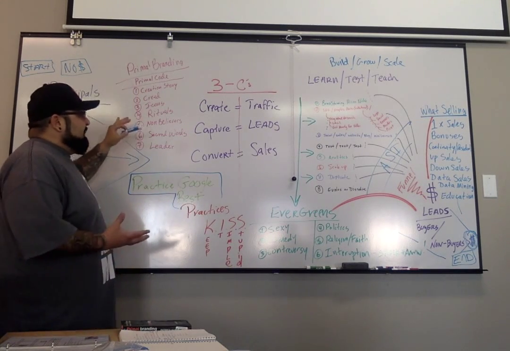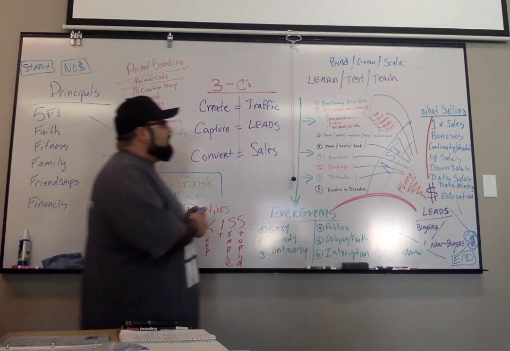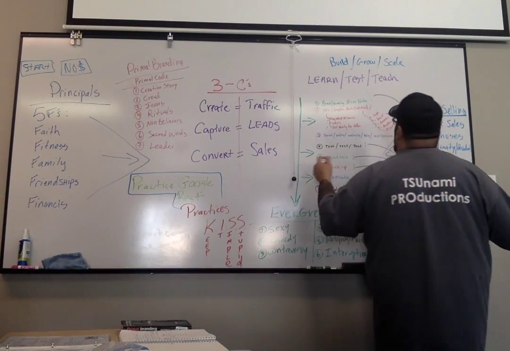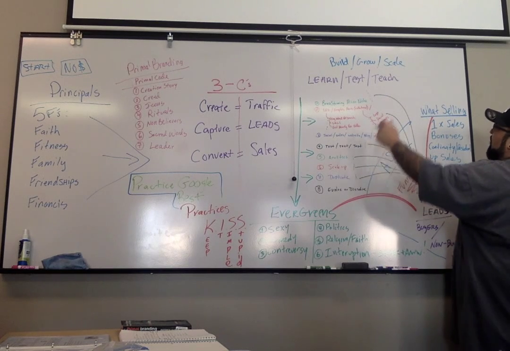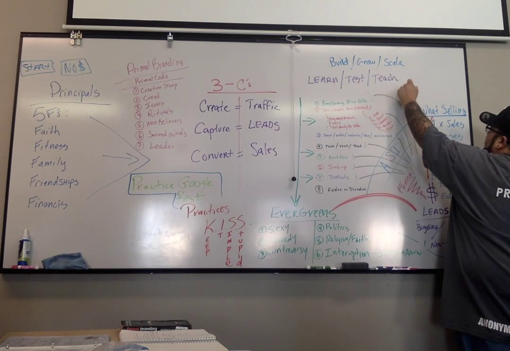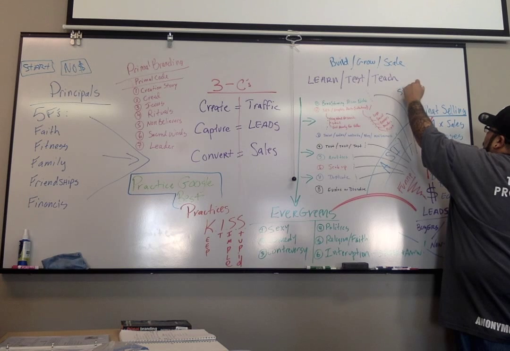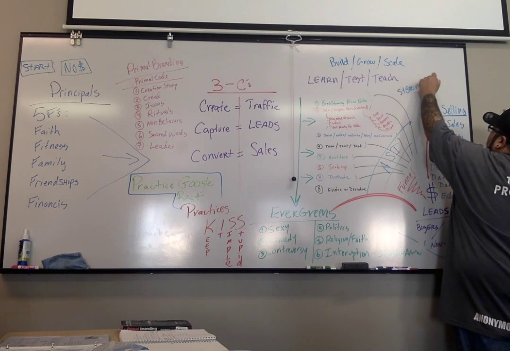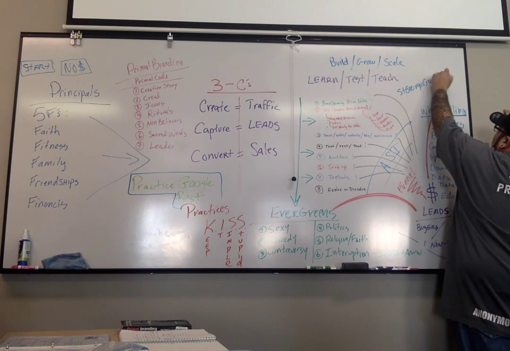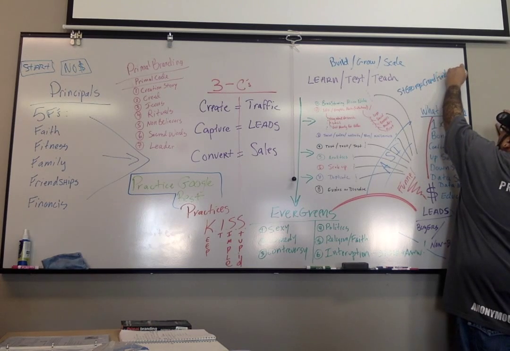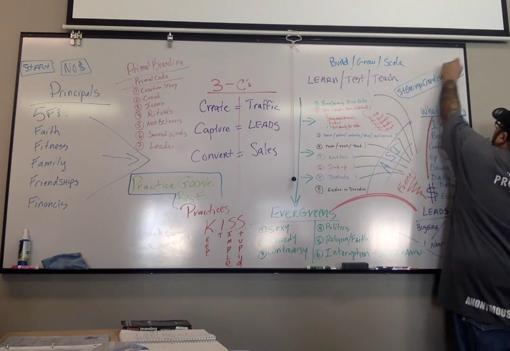So when creating this whole .com, let's say we're talking about the crowdfunding thing, it would be St. George crowdfunding.com. This is just an example.